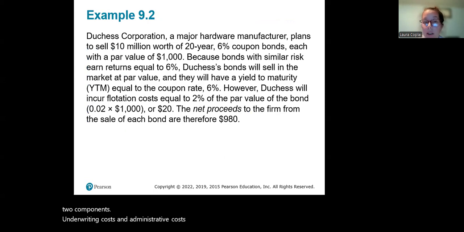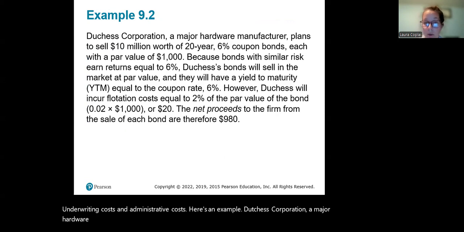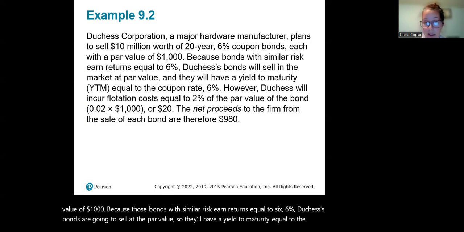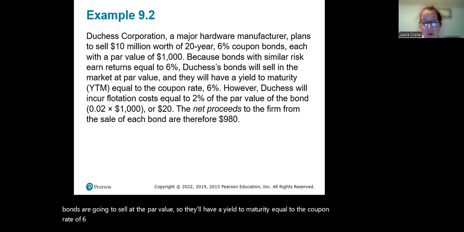Here's an example. Duchess Corporation, a major hardware manufacturer, plans to sell $10 million worth of 20-year 6% bonds, each with a par value of $1,000. Because bonds with similar risk earn returns equal to 6%, Duchess's bonds are going to sell at par value, so they'll have a yield to maturity equal to the coupon rate of 6%. But they will have flotation costs equal to 2% of the par value.